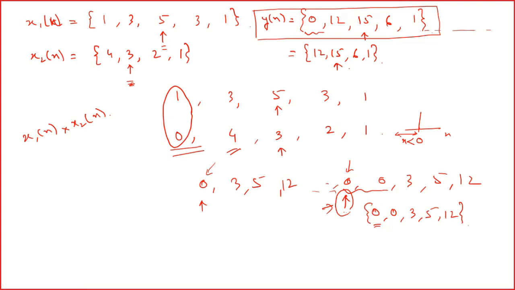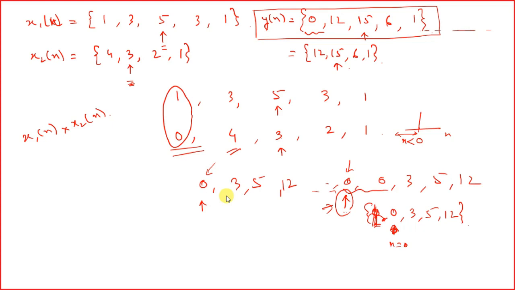Sir, if the arrow mark is at the second zero? If the arrow mark is at the second zero, you can just eliminate it. Why would you want to put that? Then it becomes n equals 0, so you may not put the arrow either. So it is 0, 3, 5, 12. Okay, sir. Okay. Anyone else having any doubt? No? Okay.